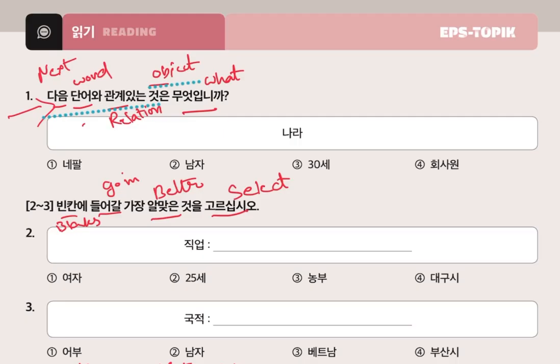Today is the second part of chapter number 1, and in this video we will discuss reading and writing at the end of chapter number 1. Now our question number 1 is: Next, what is the relation with this word? Thano is word. Kwange innan is a relation, the object, and what is the relation with this word? This word is Nara. Now, in the answers, Nepal is a country name. So, our answer is Nepal.